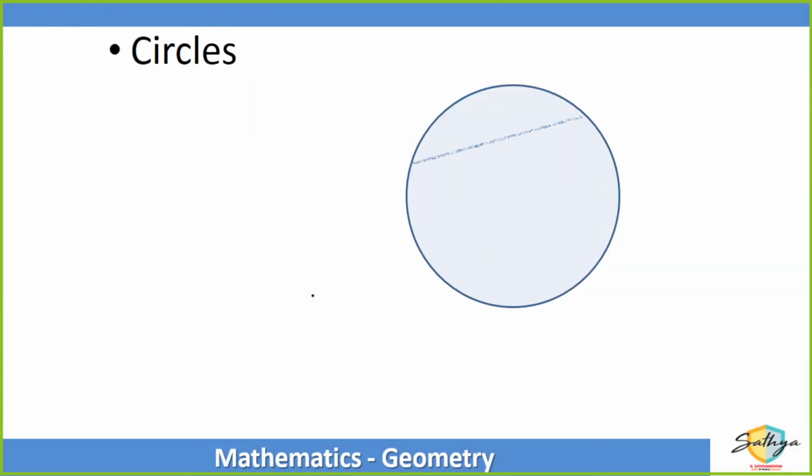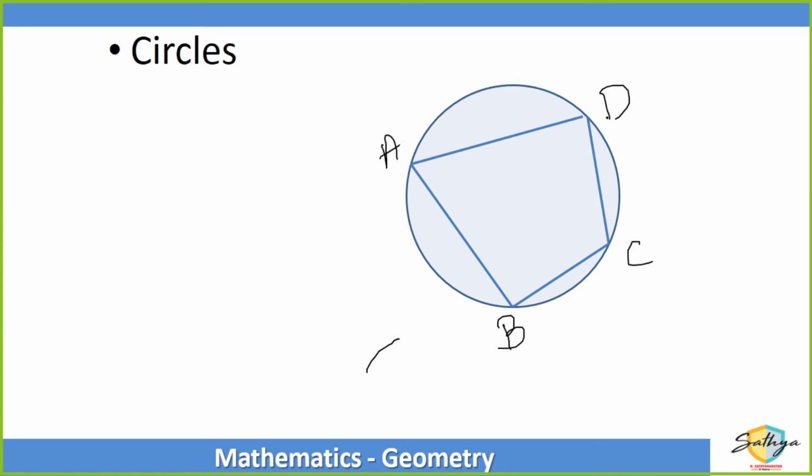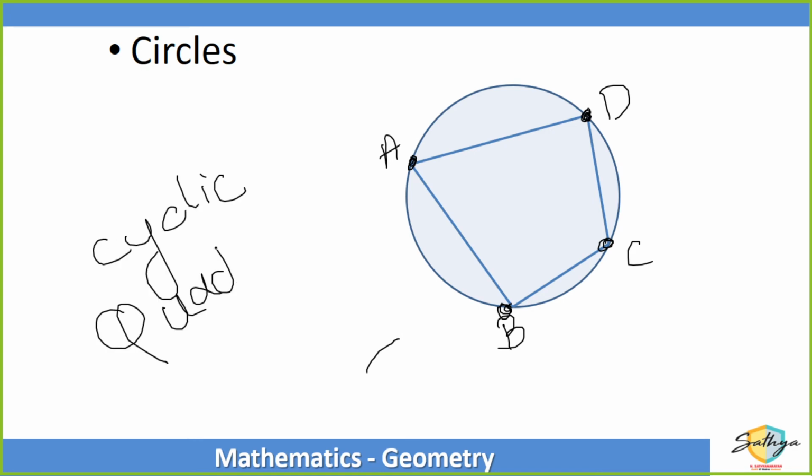Now, supposing we have a circle in which I draw a quadrilateral, where all the vertices of the quadrilateral lie on the circle. This quadrilateral A, B, C and D, its four points are exactly on the circle.